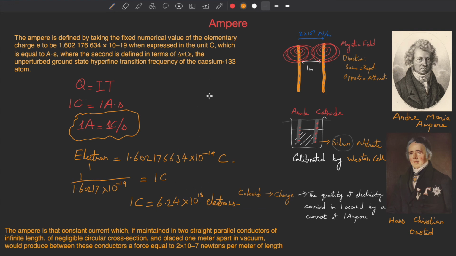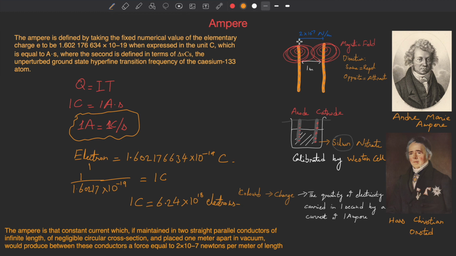This is the whole definition of ampere. I hope I didn't miss some important details, but I think this is it. This is the new definition of the ampere. The previous one was used until 2018-19. That definition was based on André-Marie Ampère's experiment.